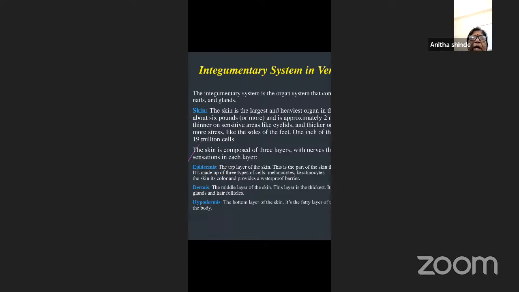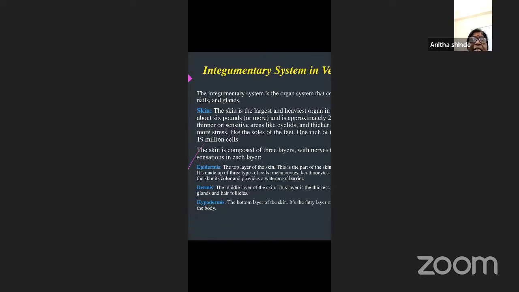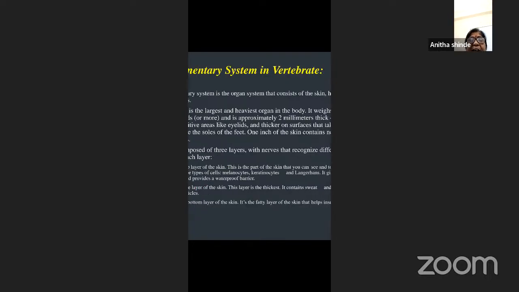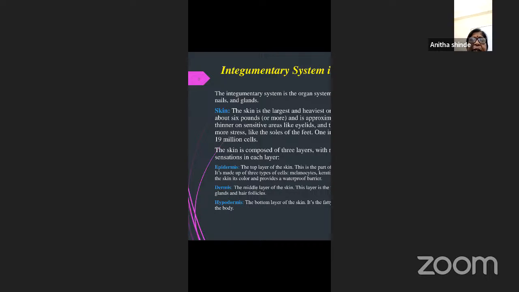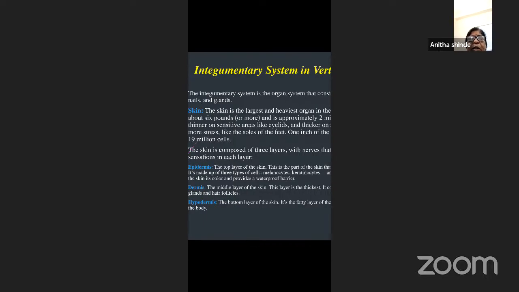So here they have given hypodermis. The epidermis is the outermost layer. It is the top layer, the part of the skin that you can see and touch. You can feel the sense, and it is made up of 3 types of cells: melanocytes, keratinocytes, and Langerhans cells. It gives the skin its color and also provides a waterproof barrier. So the epidermis is very, very important. It is the outermost layer.